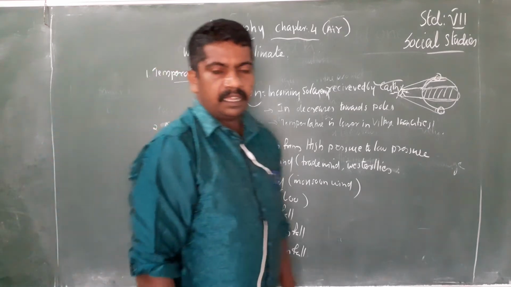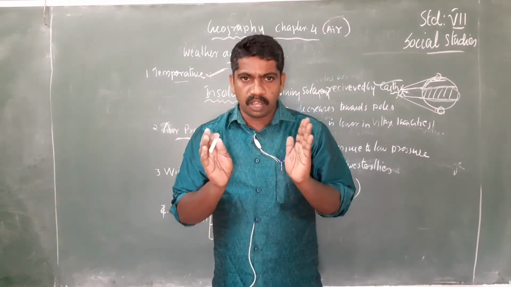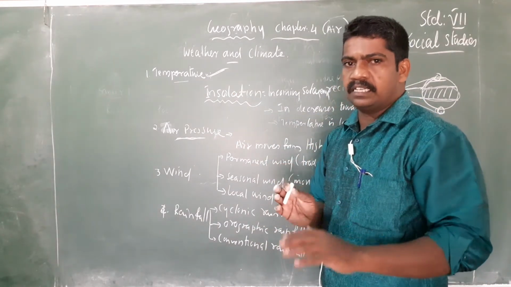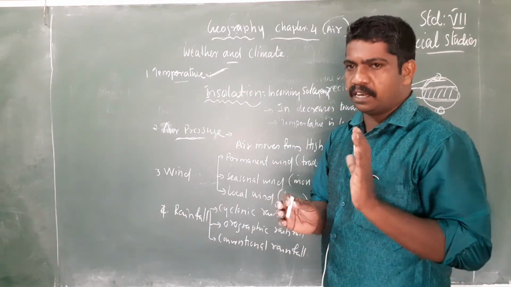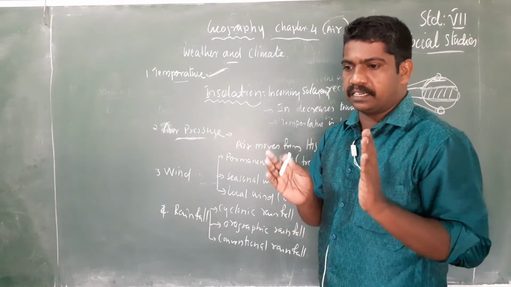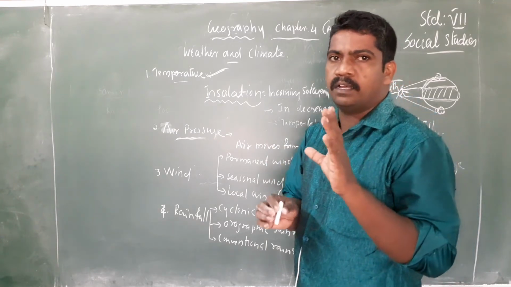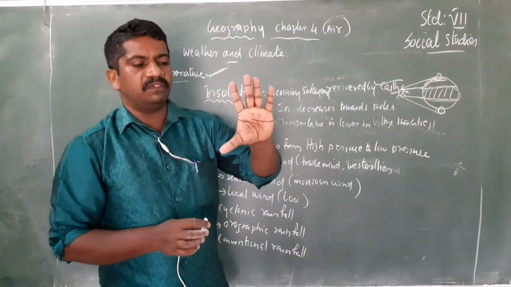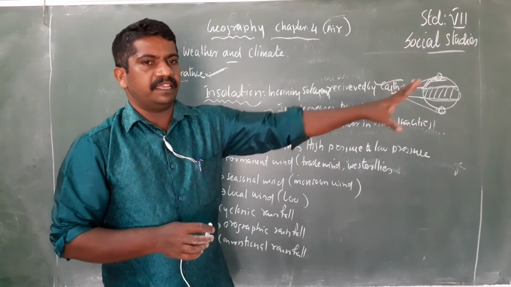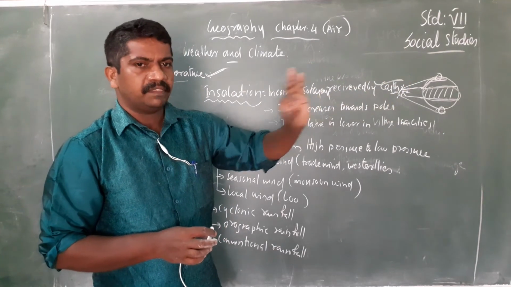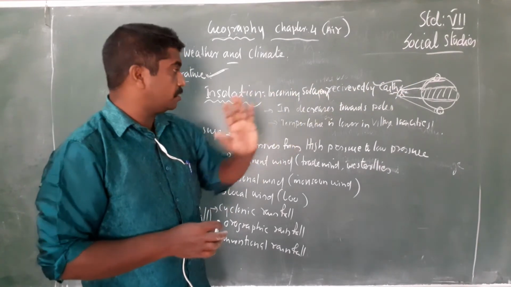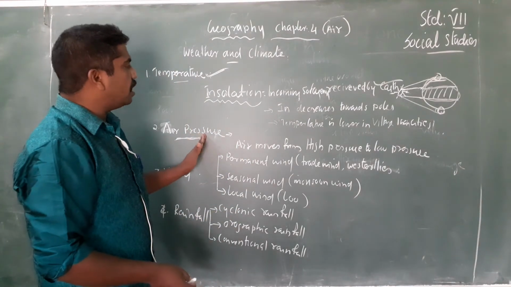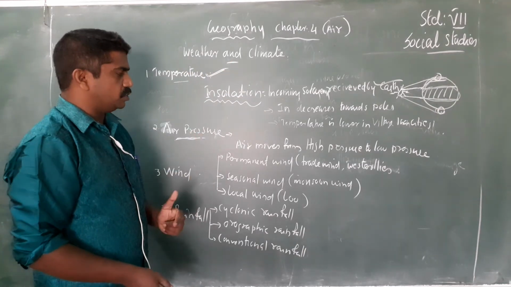Air pressure. As you have studied in the lower classes, air also exerts pressure. If you blow up a balloon and then leave it, the balloon will fly. From this we understand that air exerts pressure. So air pressure is another factor which affects the weather and climate of a place.